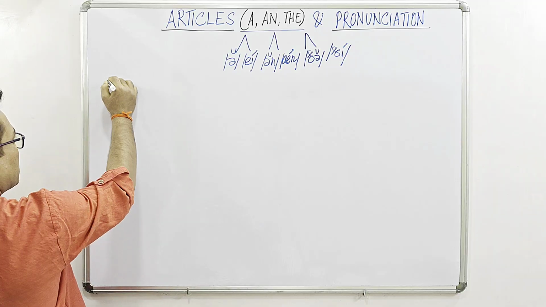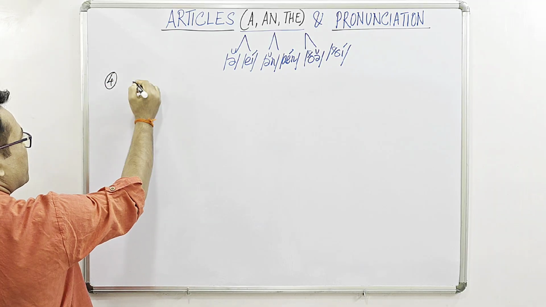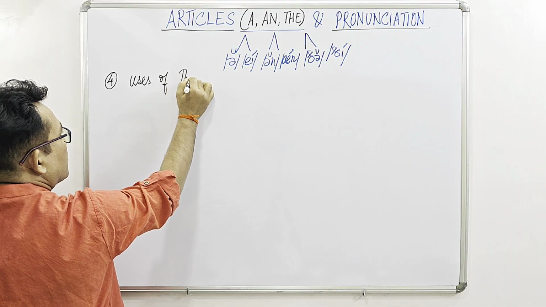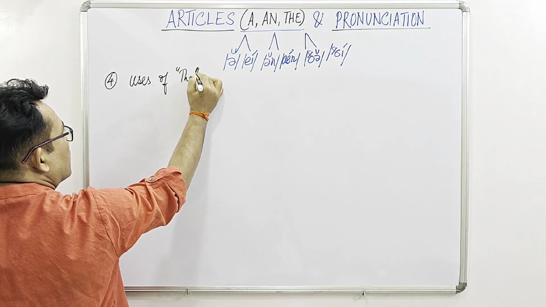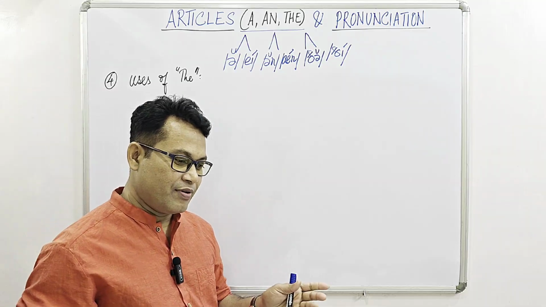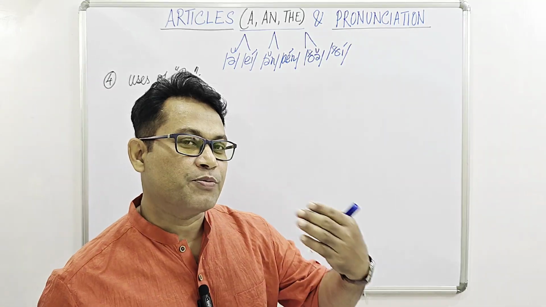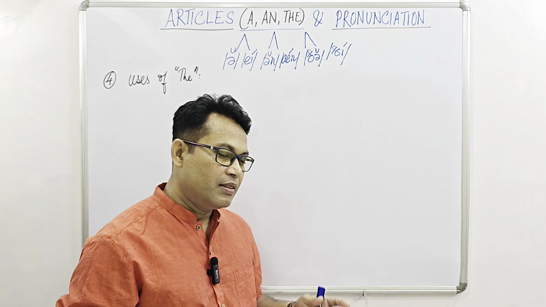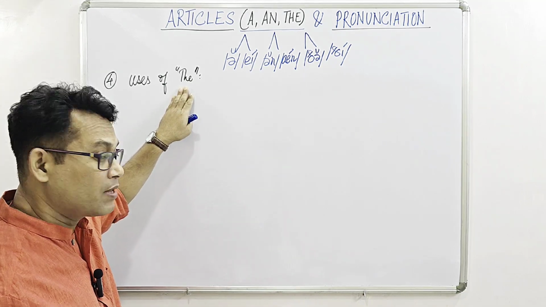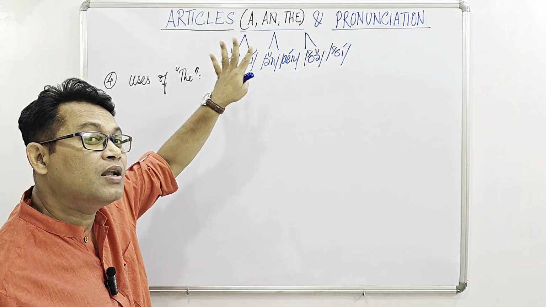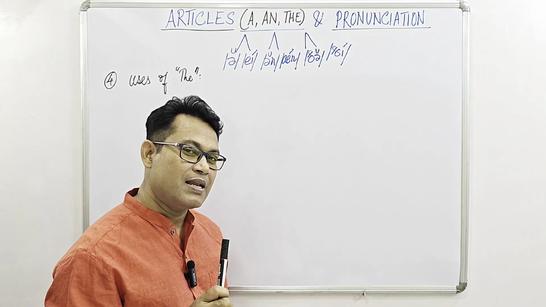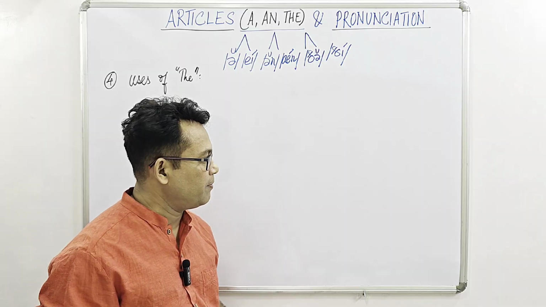All right, subtopic number 4, a few specific uses of the. So we know that if a noun or noun equivalent is specified or particularized, then we have to use the definite article the in place of a or an, which don't really particularize or specify a noun or noun equivalent in that way.